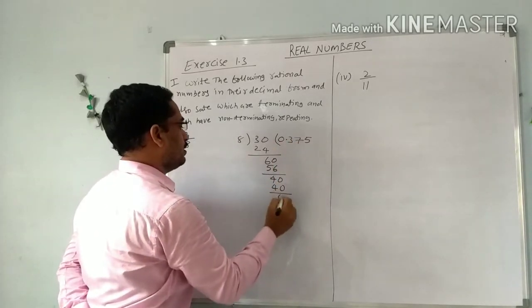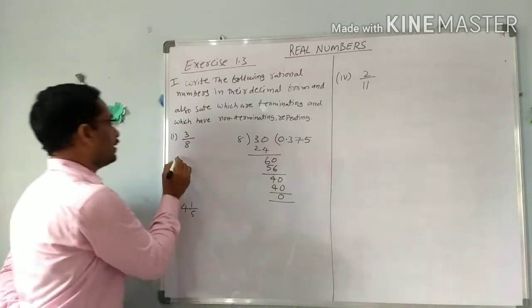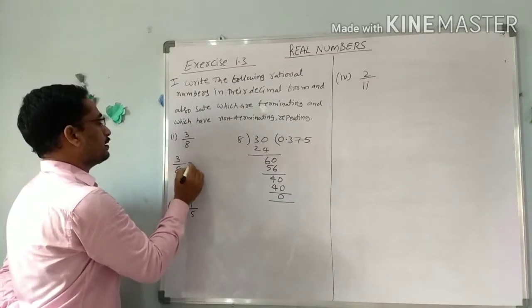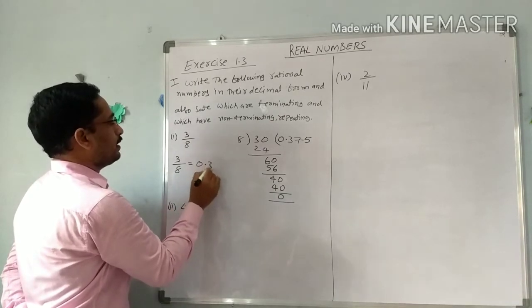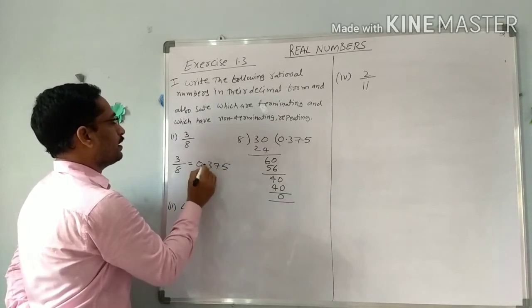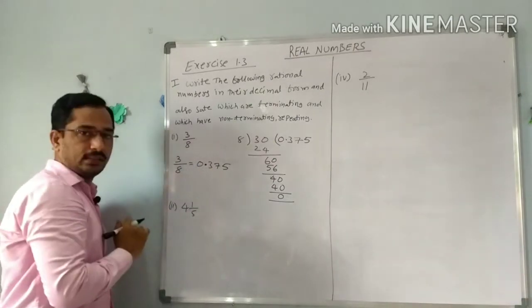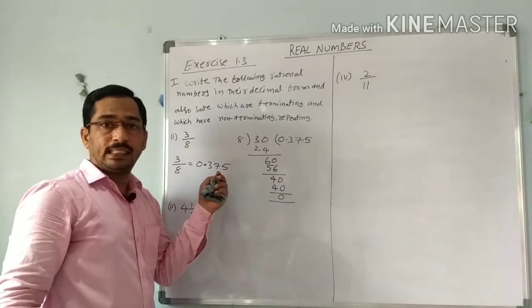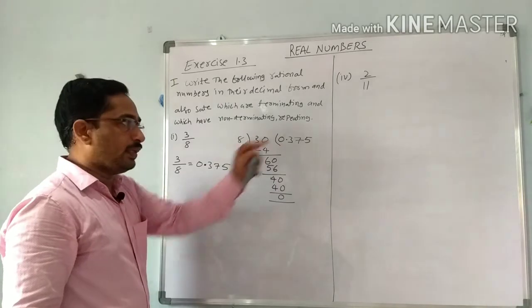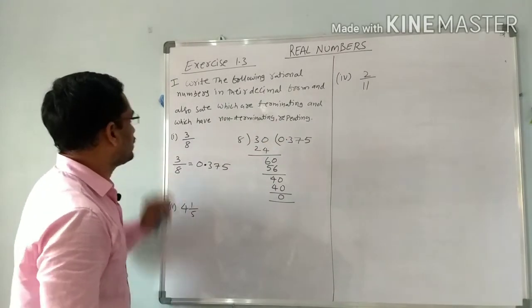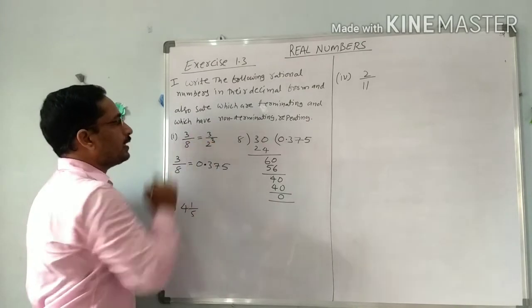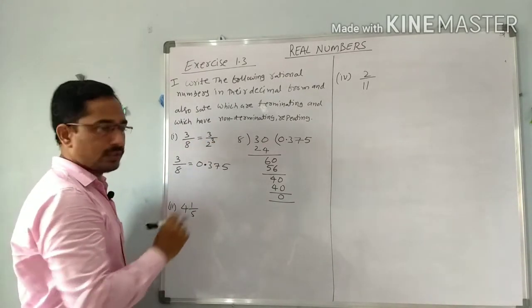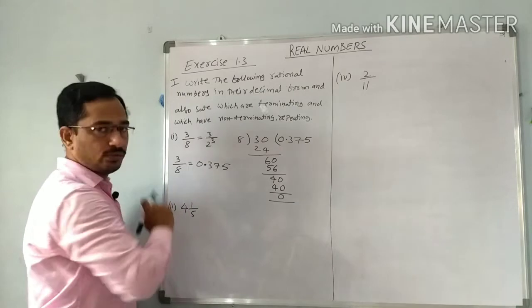So the remainder is 0. It means 3 by 8 is written in decimal expansion as 0.375. After the decimal point there are only 3 digits, so it is called a terminating decimal. And by using the previous theorems we can observe that it is written as 3 by 2 cube. 3 by 2 cube means it is in the form of 2 power n into 5 power m.